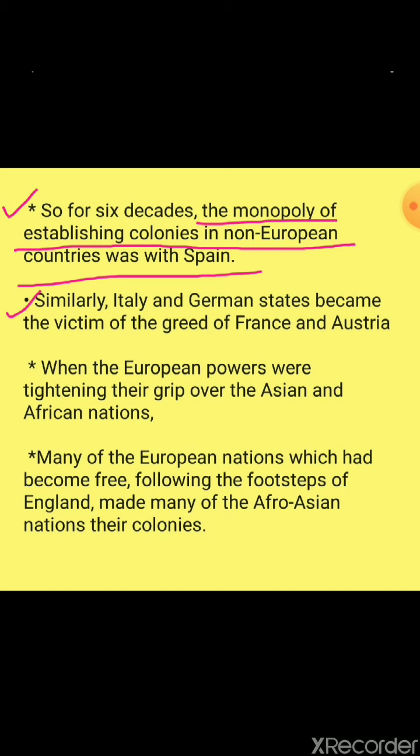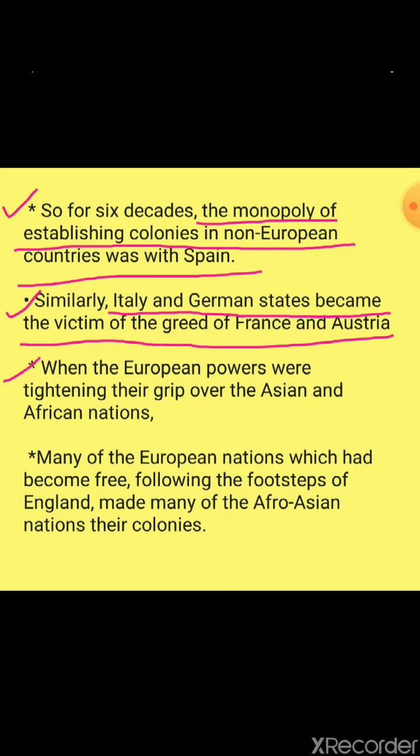Next, similarly Italy and German states became the victim of the greedy France and Austria. That means France and Austria conquered Italy and German states. Who conquered? France and Austria conquered it. Similarly, in that manner, they became the victim of the greed of France and Austria.